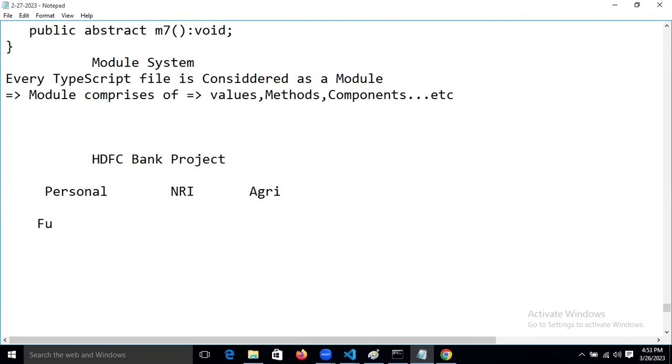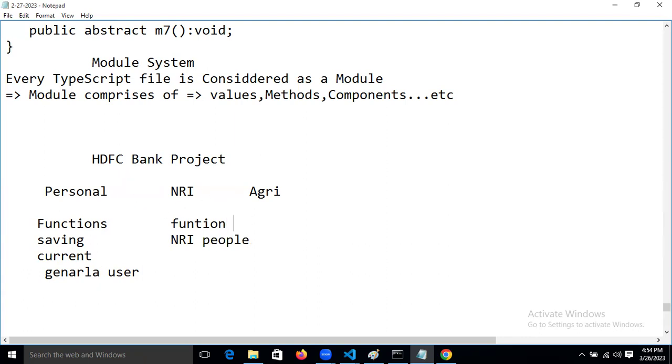In this module, a function is nothing but methods. We can say normal savings account, current account. This module is for general users, general people. And this function is for whom? This function is for NRI people. This function is for whom?